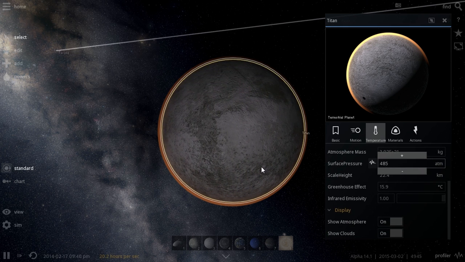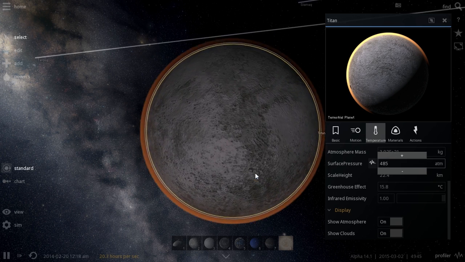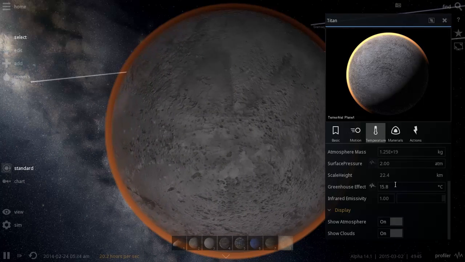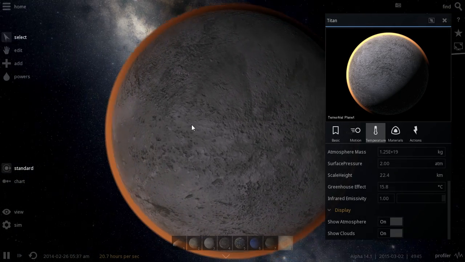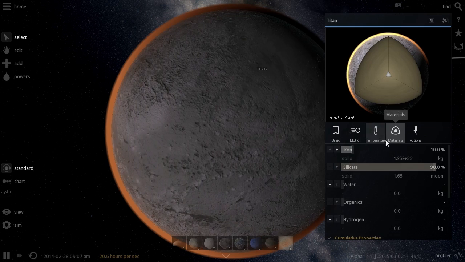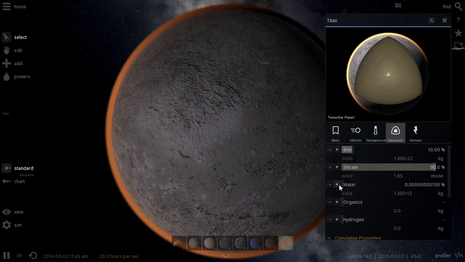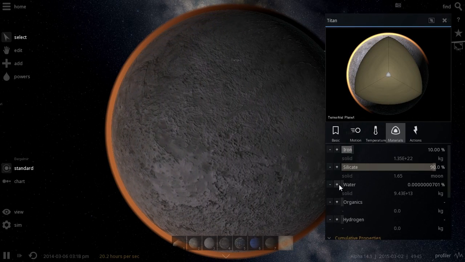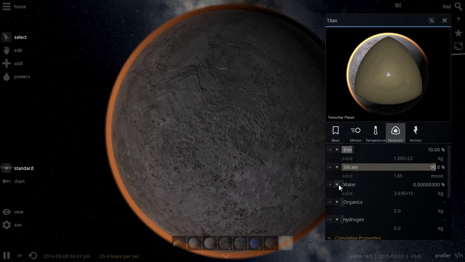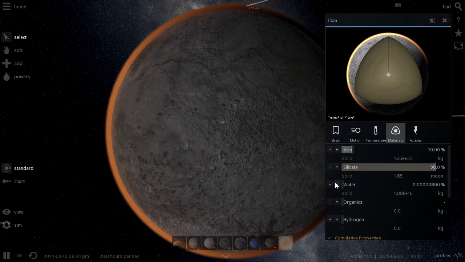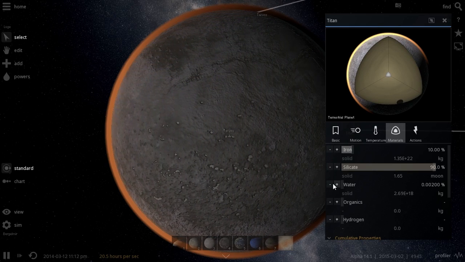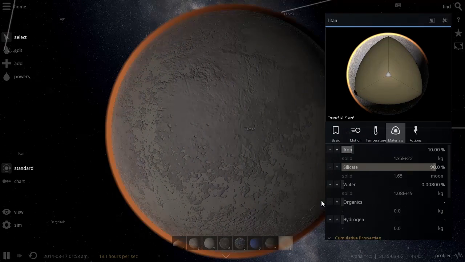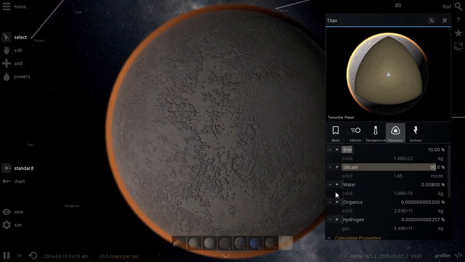So instead, this is what we're gonna do. Let's change this back to, what was it, 2 atmospheres. We're going to use another feature to terraform this. Well, actually, first, let's re-add everything that was removed. I did reset the simulation just because I thought it was a bug, but it's not a bug. It is a feature that is not working. So we're gonna make this into a liquidy looking planet, so there's probably a little more ice on it. And let's just add some organics to it, hydrogen, just for fun.